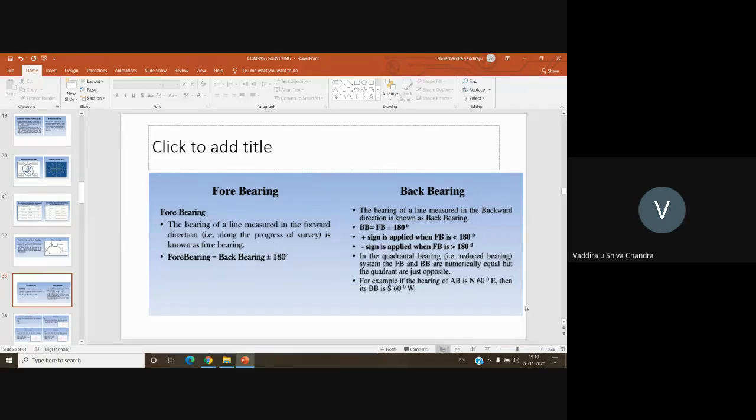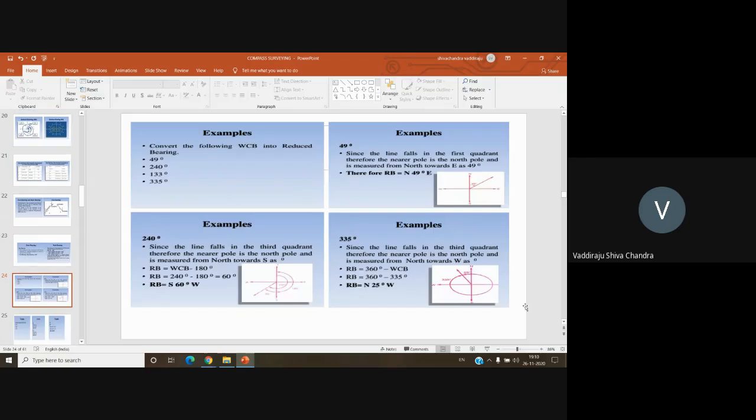But when you are using the quadrantal bearing system, simply change the notation. The numerical values remain the same, only the direction changes. For example, if you see here, the forebearing of a given line AB is north 60 degrees east, then its back bearing is south 60 degrees west. How can we prove that?